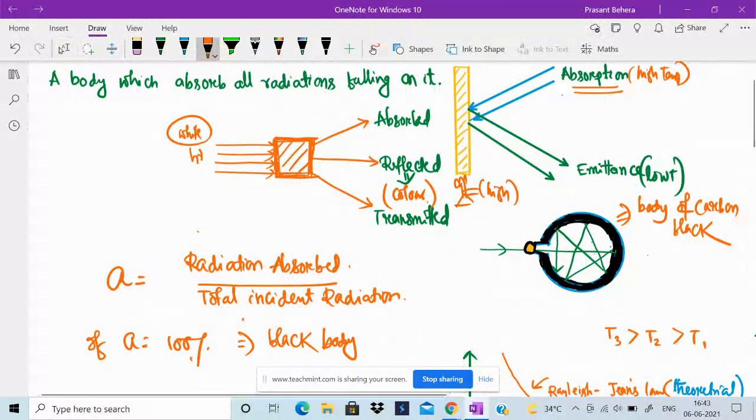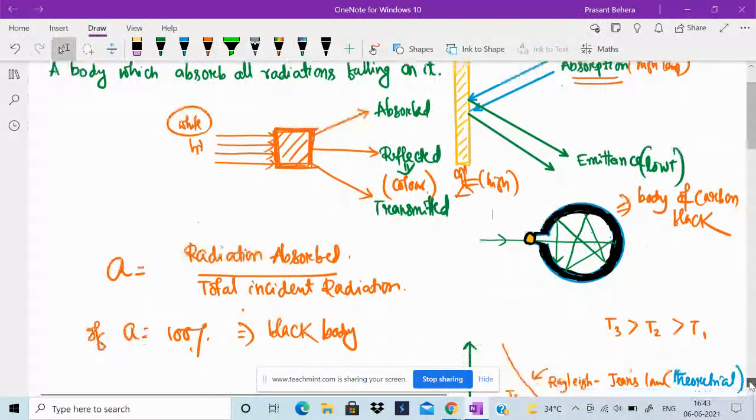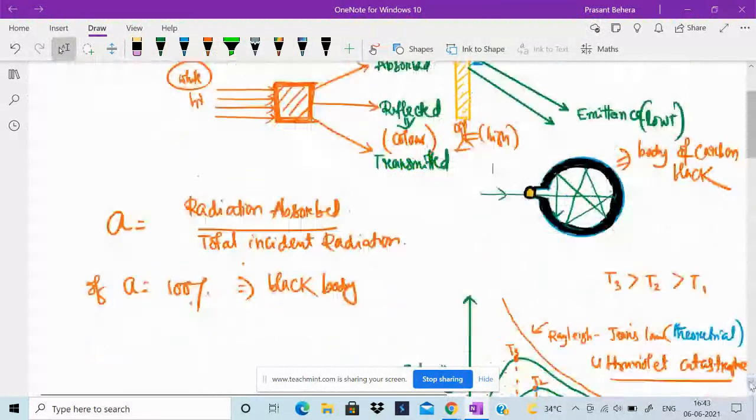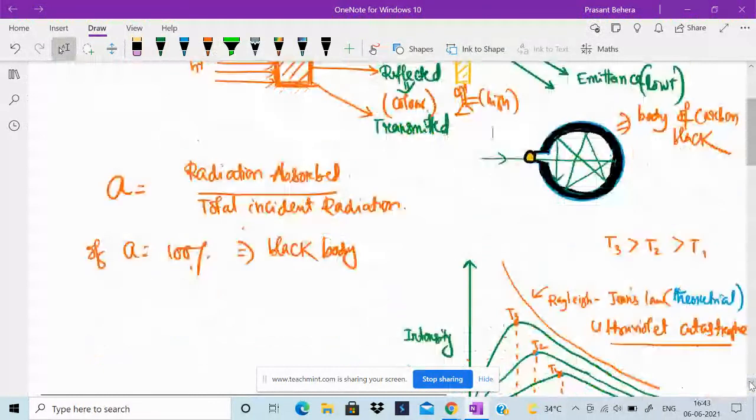One example of a black body is the sun. The sun is a natural black body. It emits ultraviolet radiation, the visible region, the infrared region, all radiation. That means it emits all radiations to the earth. Another example is an artificial black body, a body made of carbon black.